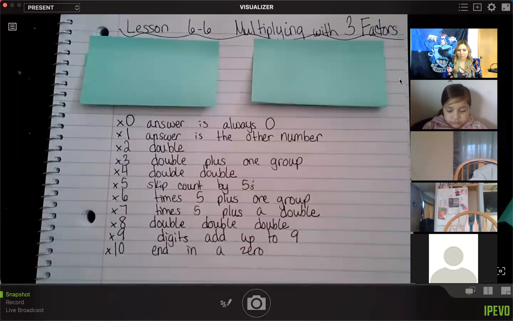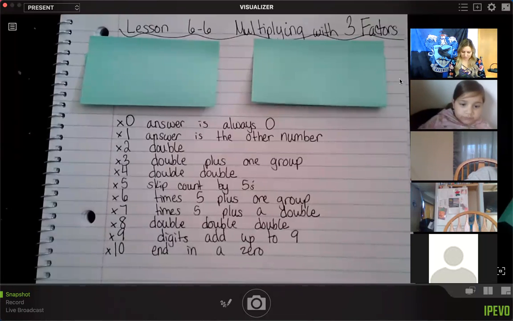All right. So I'm going to leave this up for another minute for you guys to write it down, and then we're going to get started with our lesson. And I'm going to show you how we're going to multiply 3 factors together.